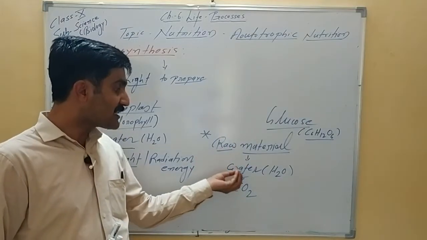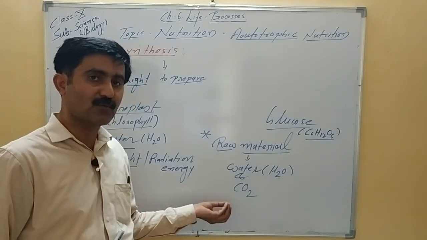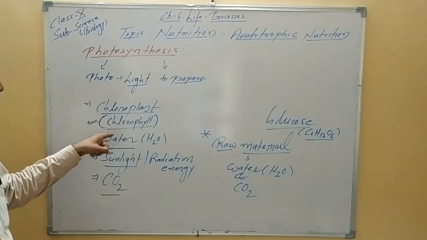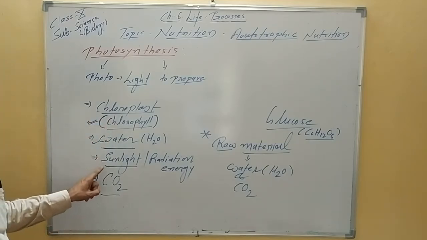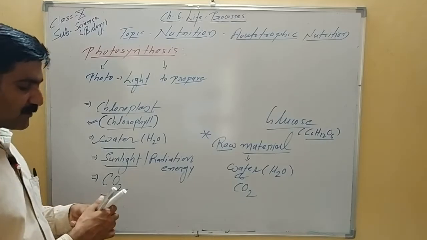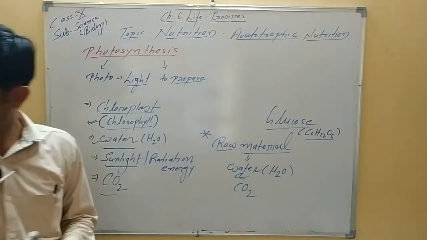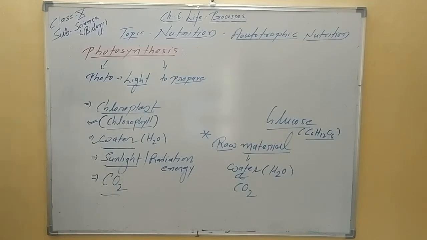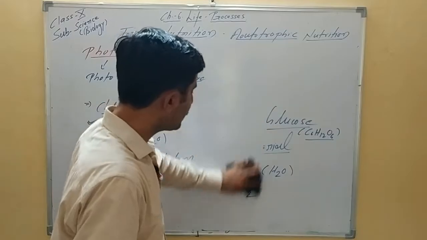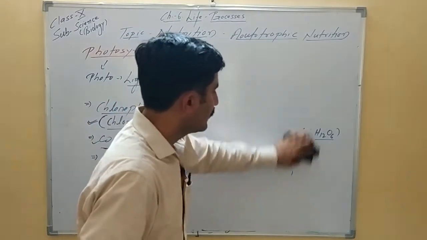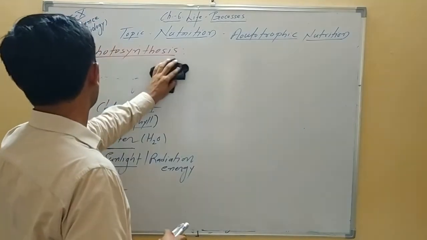What is used as the substrate or as the raw material is water and CO2, and here in presence of chlorophyll pigment and sunlight. So this is very important to note here, carbon dioxide and water are the raw material.